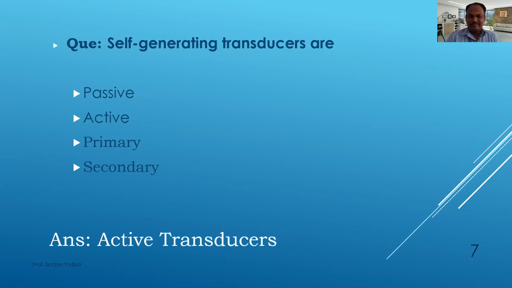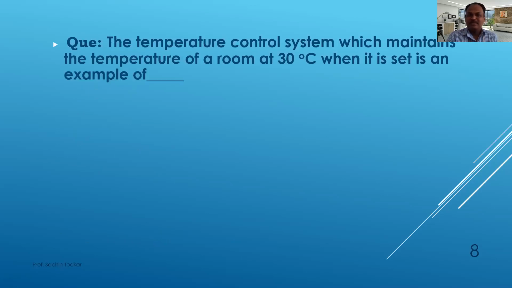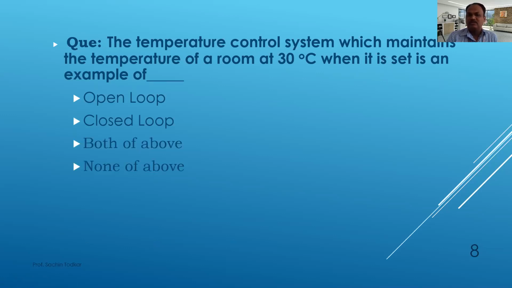Okay, next question. The temperature control system which maintains the temperature of room at 30 degrees Celsius when it is set is an example of. Okay, so this is just like your air conditioning system which is set at 30 degrees Celsius. When it is set, it is an example of open loop, closed loop, both of above, or none of above. Can you answer?